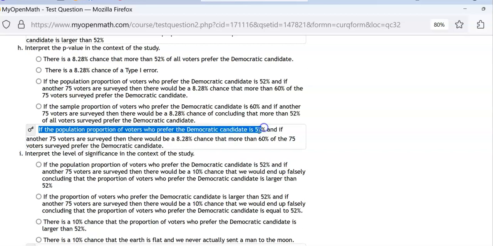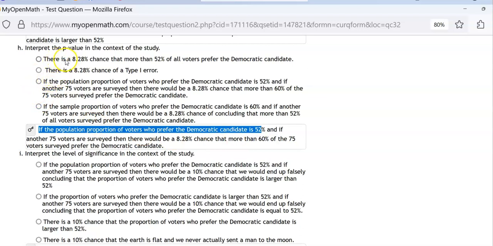In other words, it's going to say if the null is true. They're not saying the null is true. That's why it does not matter whether you reject or fail to reject the null hypothesis, because the correct answer will always start with if we assume the null is true.